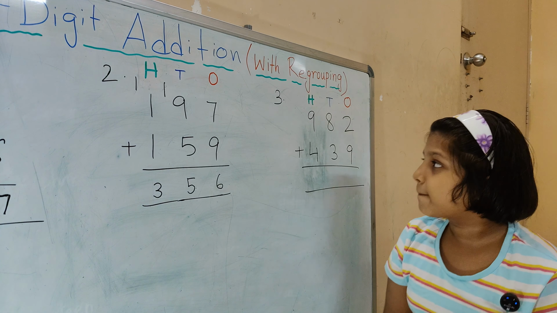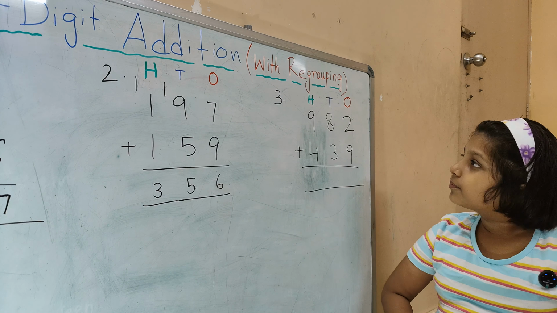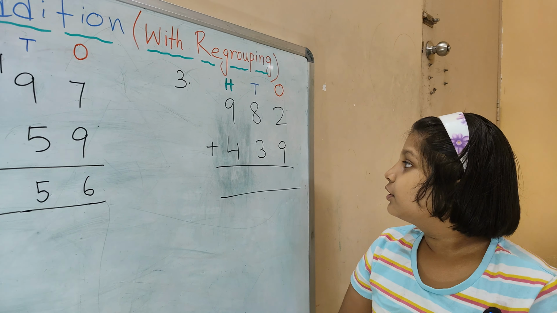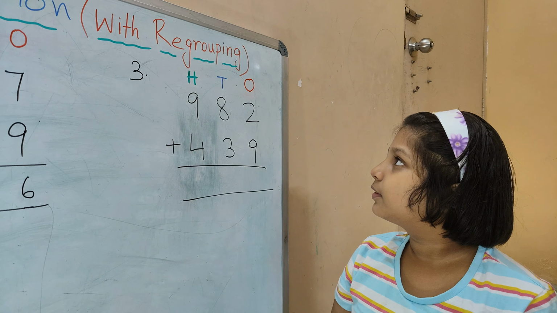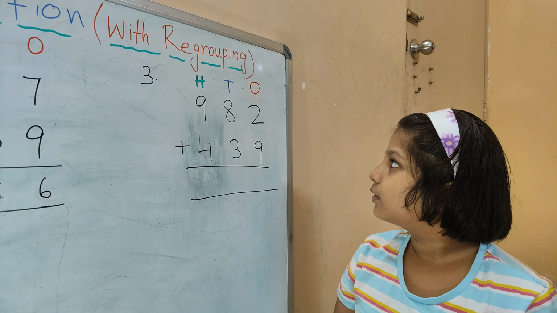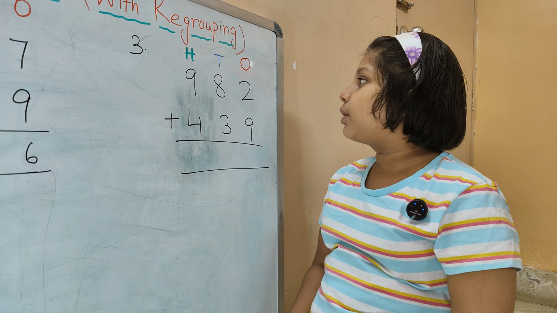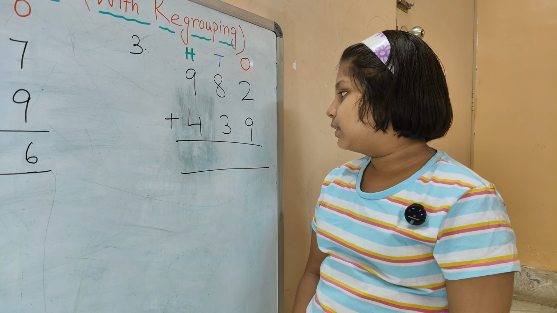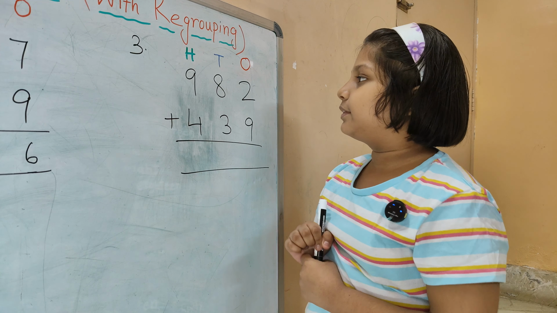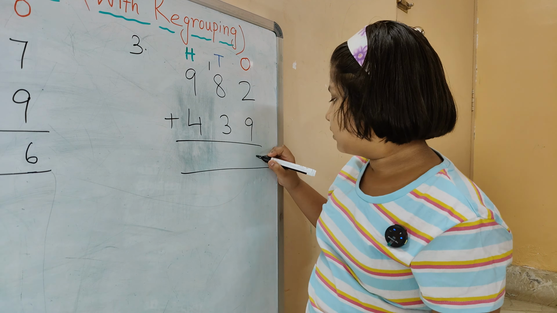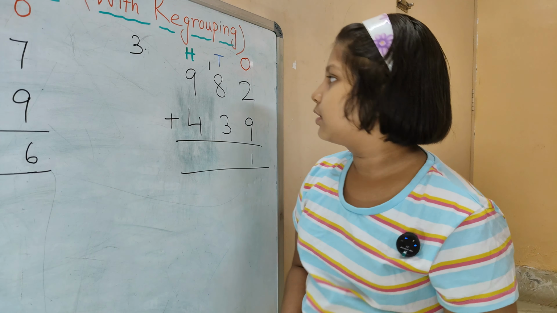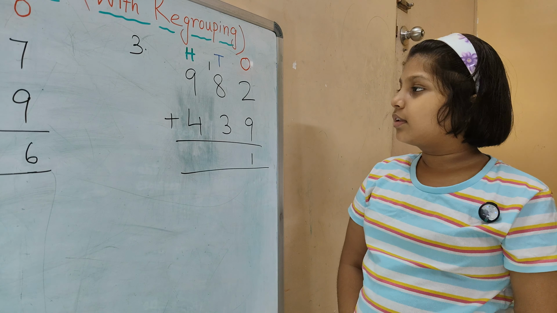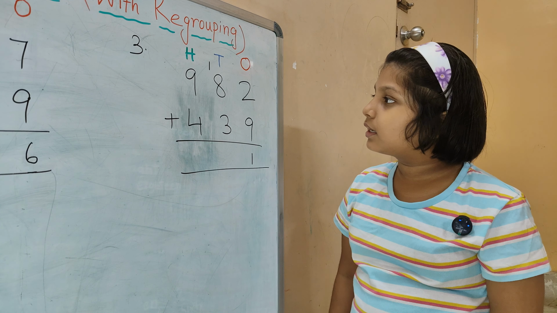Move to the last one. You do this on your own. Try to do it. 982 plus 439. You explain and you do. First, what are you going to do? The numbers given in the ones place are 2 ones and 9 ones. 9, 10, 11. 11 ones. Very good. So you carry over 1 to the tens column. Then explain.